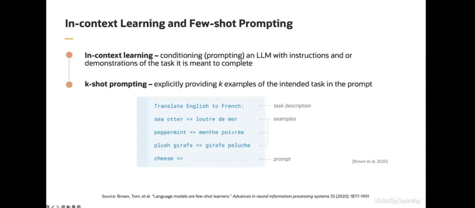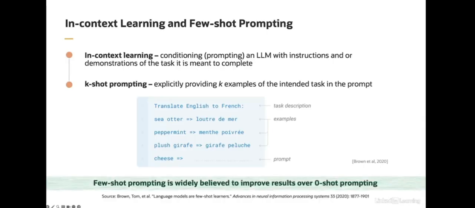Finally, I wanted to mention that in the spirit of trying to discuss prompt engineering strategies that work, there are numerous academic and industrial results that show that including these demonstrations in the prompt tend to work better than not including any demonstrations. By the way, when we don't include any demonstrations in the prompt, it's called zero-shot prompting. In this case, we would have a task description and then jump straight into the task the model is meant to complete.